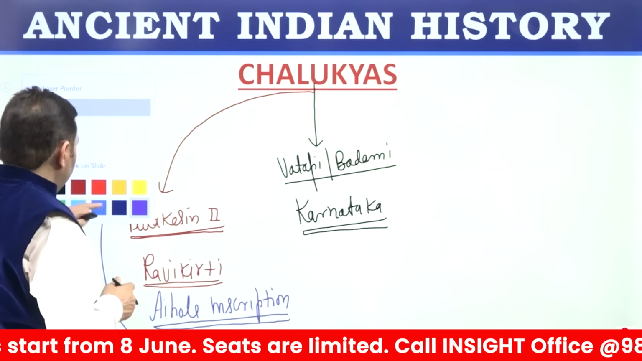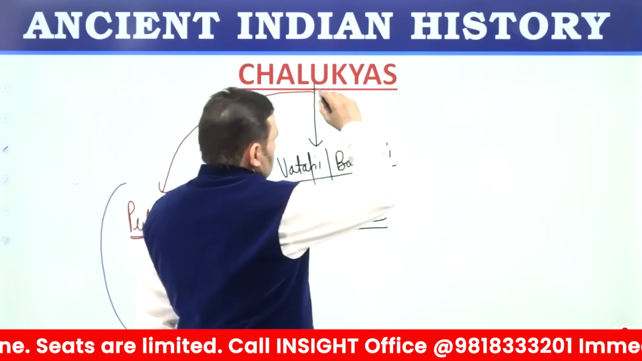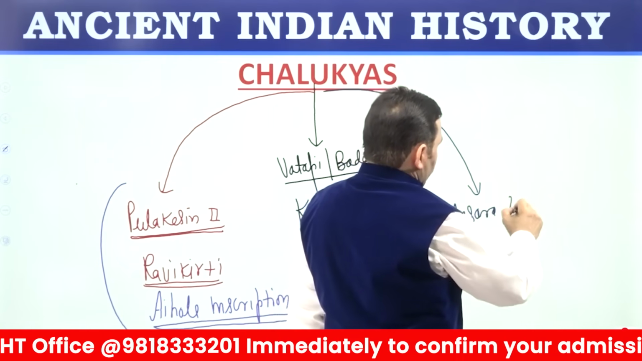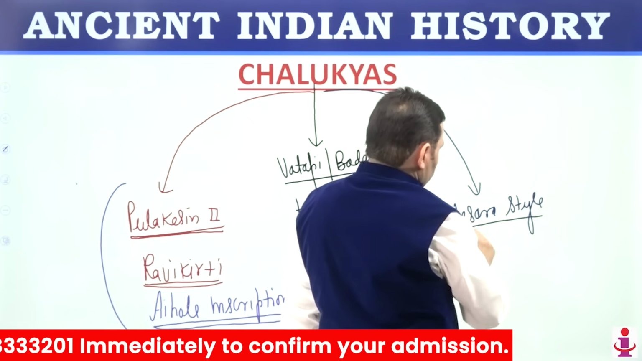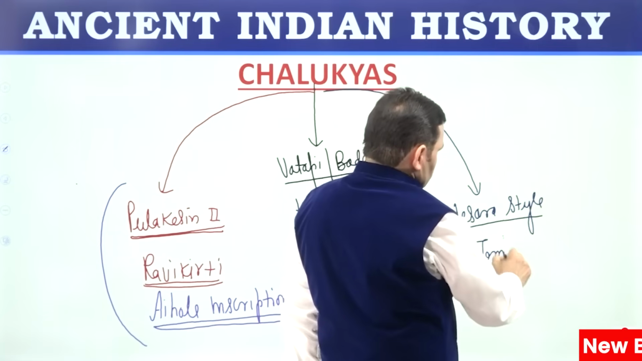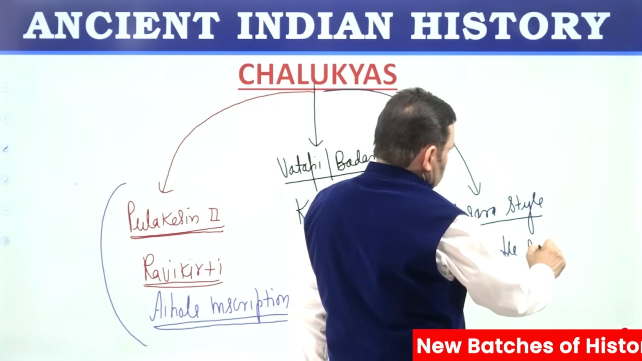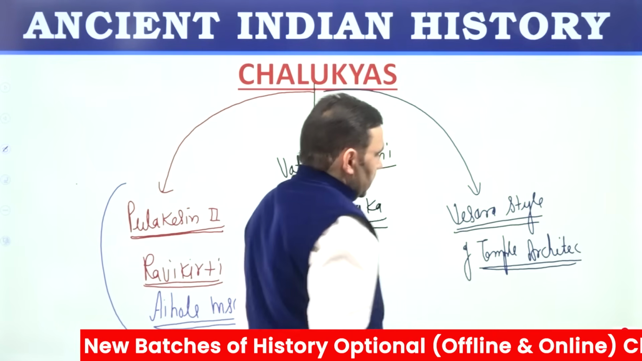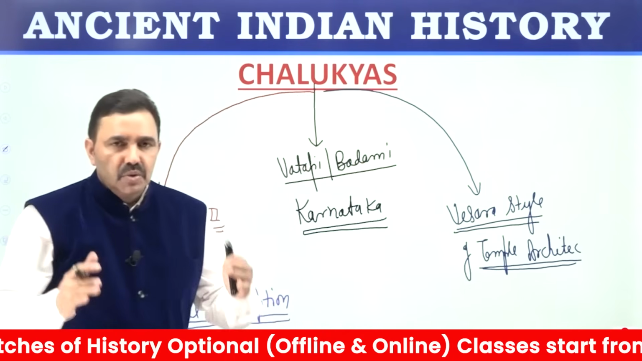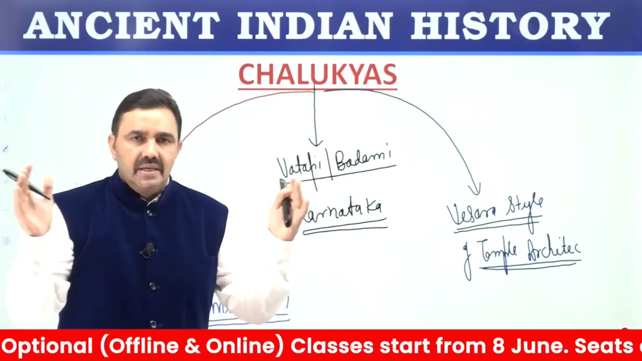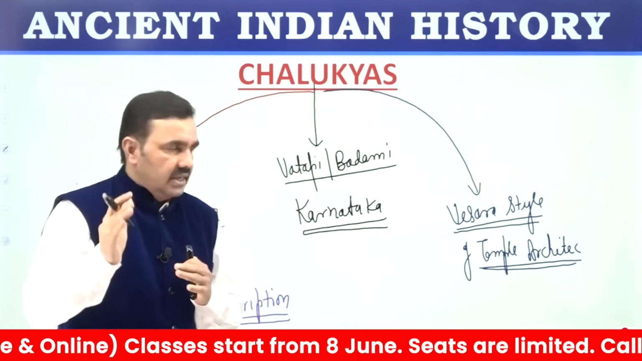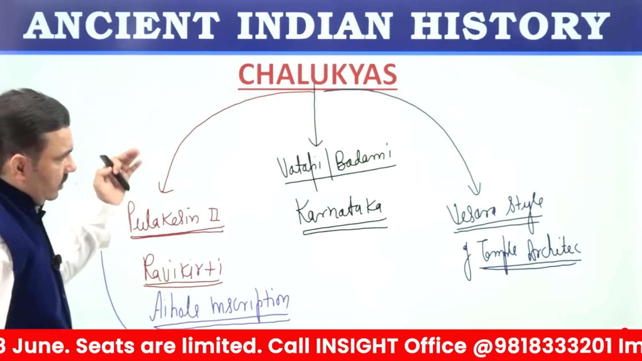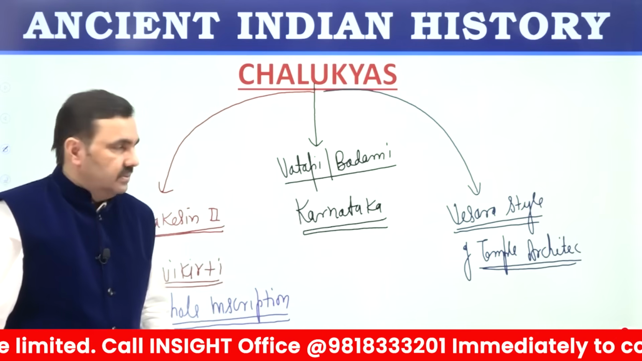So they were politically very powerful, militarily very powerful. Chalukyas patronized Vesara style of temple architecture. And this style of temple architecture was the result of combination of elements of North Indian Nagara style and South Indian Dravidian style. So Nagara style of North, Dravidian style of South combined together to make Vesara style of Chalukyan times. So Chalukyas ruled in Deccan for more than 200 years.